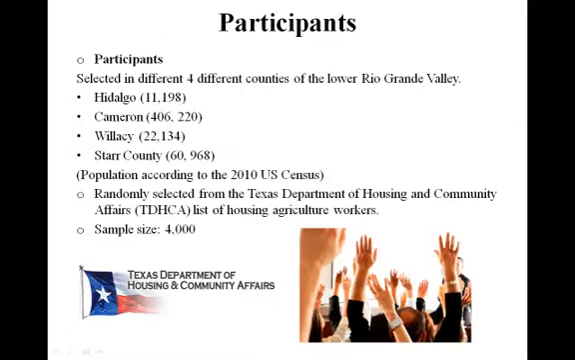Participants will be selected from the 4 counties. Once again, those are Hidalgo, Cameron, Willacy, and Starr County. The numbers in parentheses are the number of people living in those counties according to the U.S. Census. Participants will be randomly selected from the Texas Department of Housing and Community Affairs, TDHCA, list of housing agriculture workers. The sample size will be 4,000.